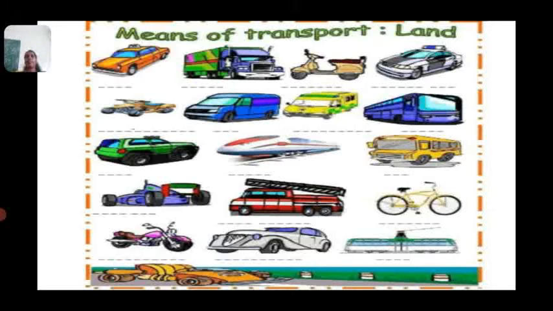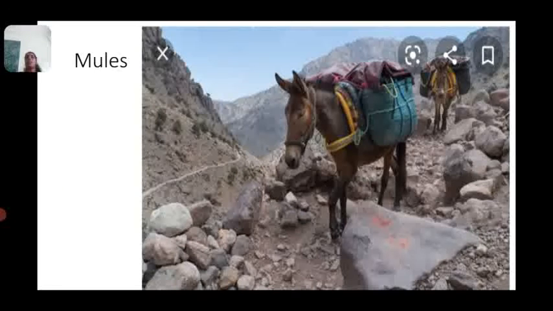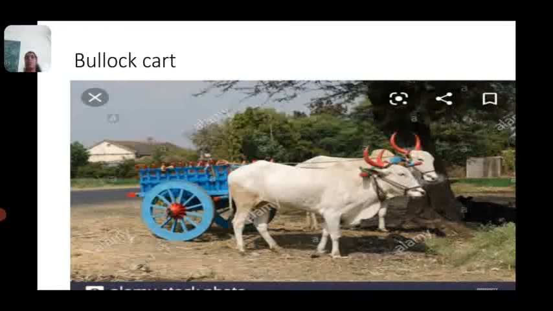People living in villages use tongas, bullock carts and tractors to travel. See, look at the picture. This is called a bullock cart. In the village people used to use this bullock cart to travel from one place to another, and also they use tractors.